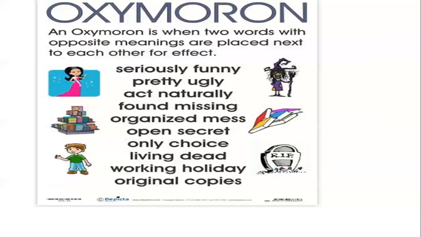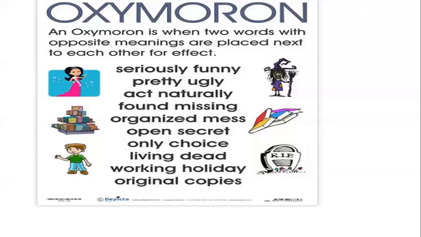Next is oxymoron. It will be clear through the examples only. I'll just read the examples and everything will be clear to you. An oxymoron is when two words with opposite meanings are placed next to each other for effect. Now, as you can see in the example, the two words I have used in each one are totally opposite to each other. They can't be possible together, but they are used still. So this is called oxymoron.